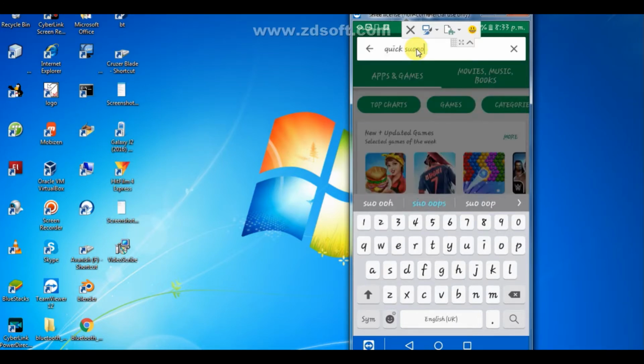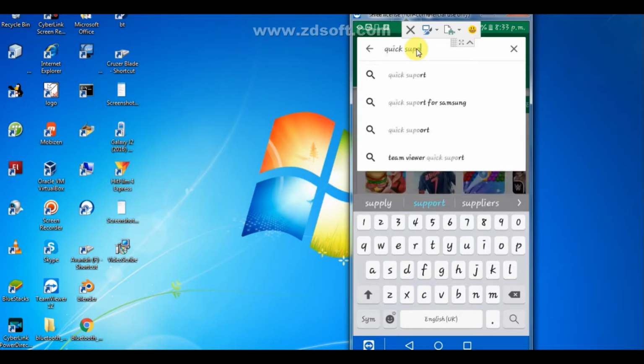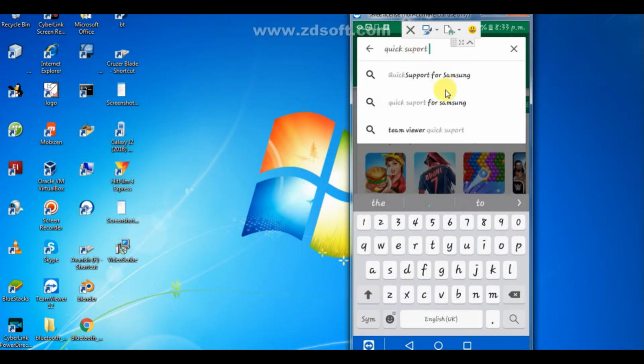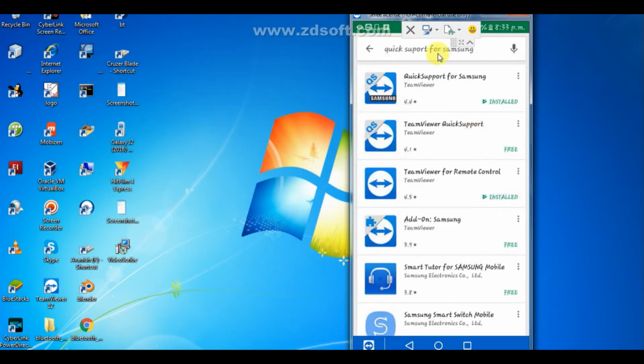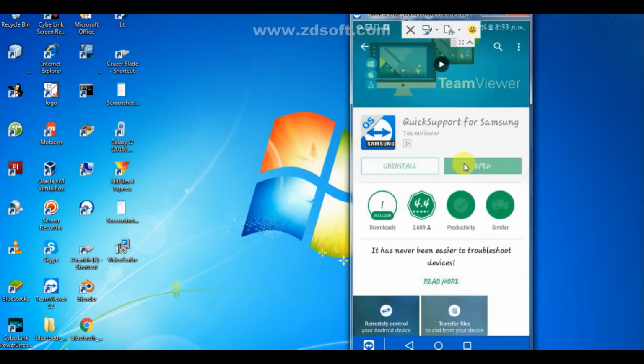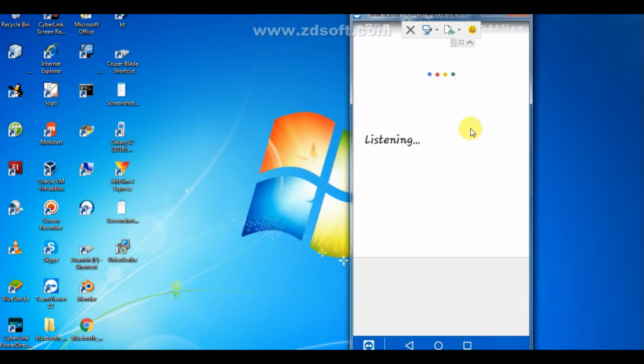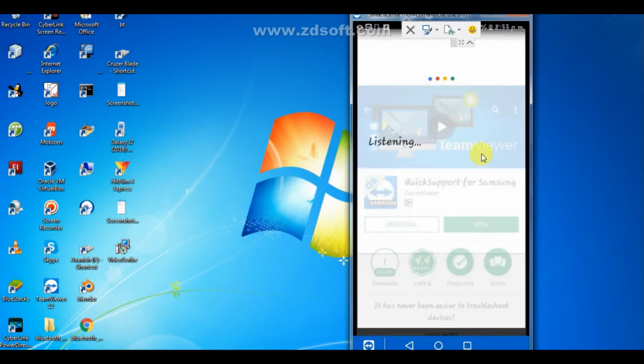Whichever company your phone is from, you may search for that. For some of the smartphones it's not available, so it will not be possible. Since I am using a Samsung phone, I am installing the Quick Support for Samsung. Click on it and install it. I have already installed it, so let's open it.